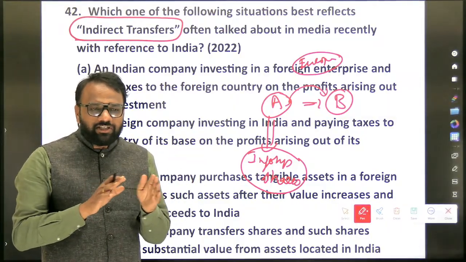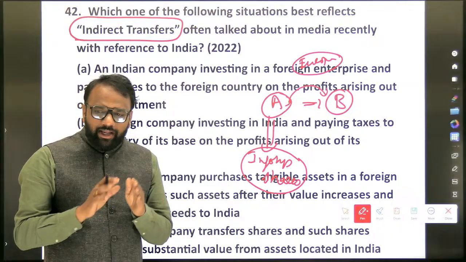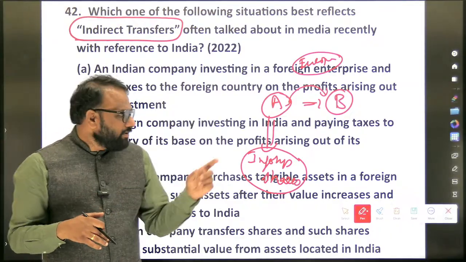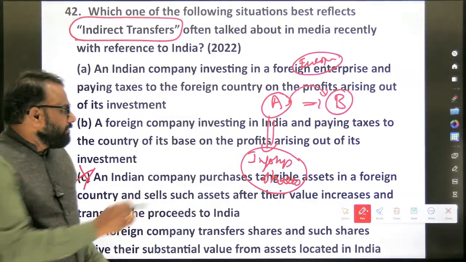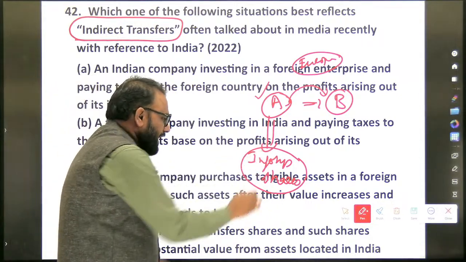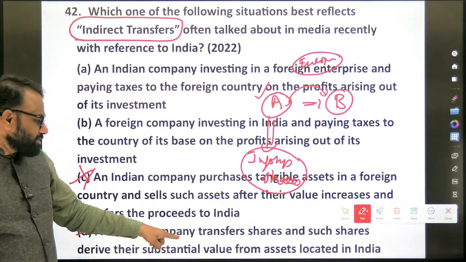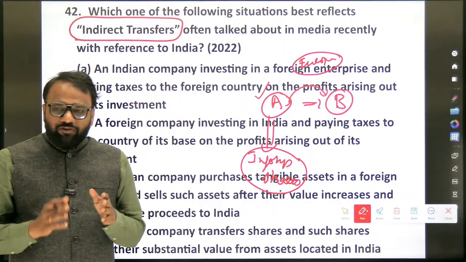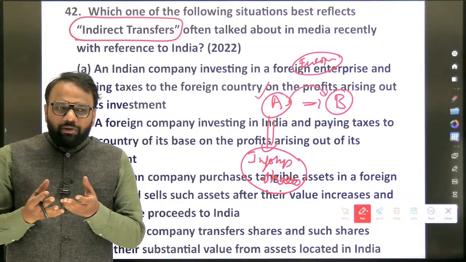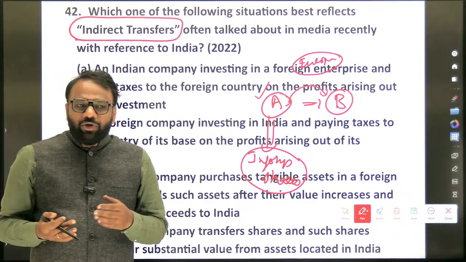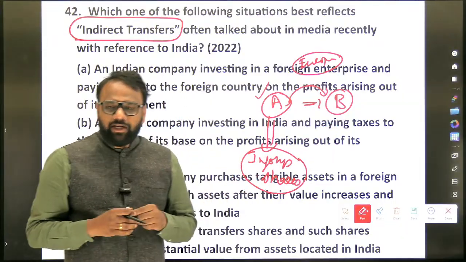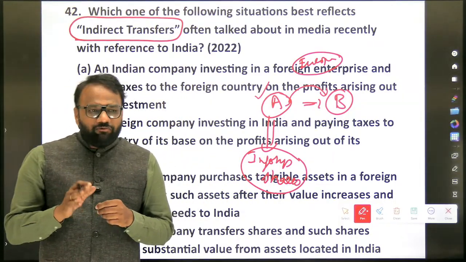So there was a tussle between Vodafone and the Indian government, and the Supreme Court finally gave a judgment. In that context, it has appeared. Here, a foreign company A transfers shares, and such shares derive their substantial value from assets located in India. Infosys, the majority of its assets are located in India, and that share gets its value because of the assets present in India. So whatever transfers take place in such a case, we call them indirect transfers.